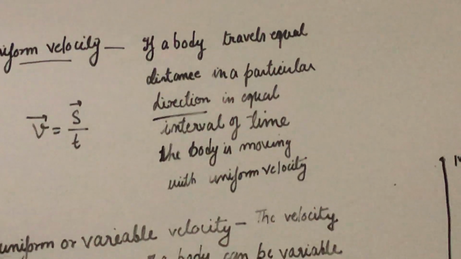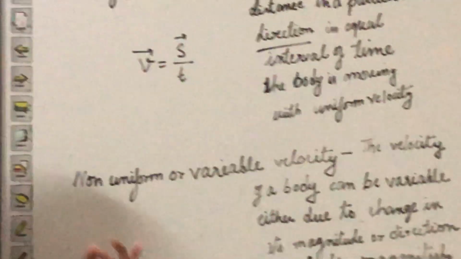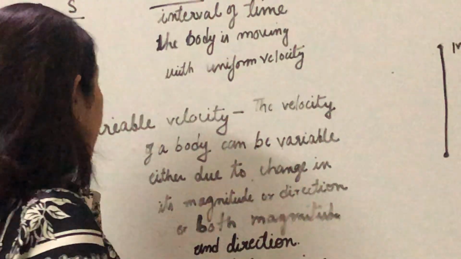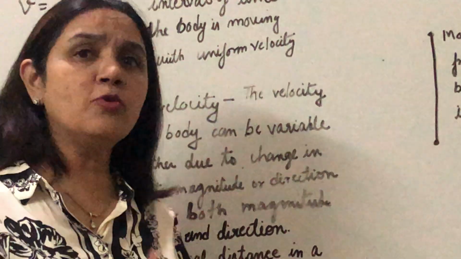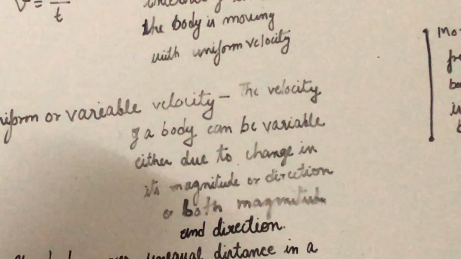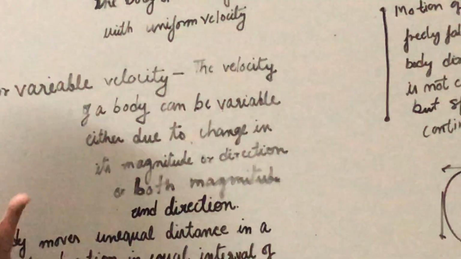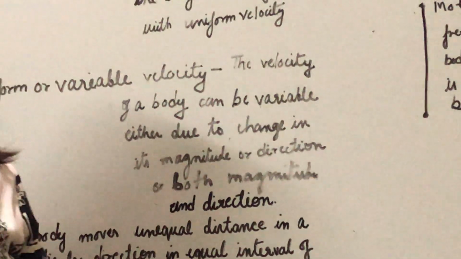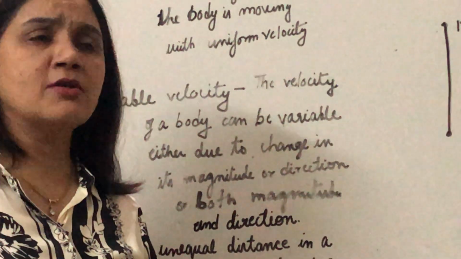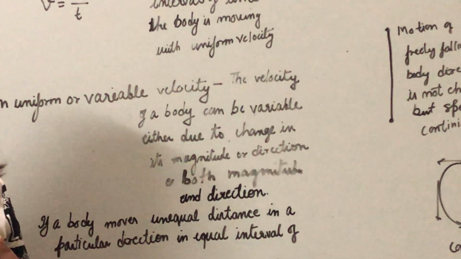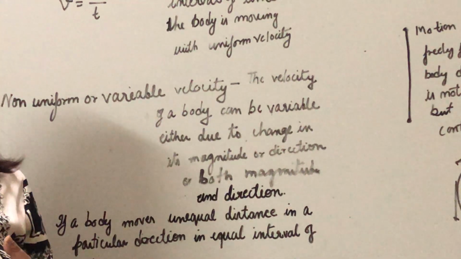Second thing, non-uniform or the variable velocity. It's very important. Non-uniform or the variable velocity means there are two key points here. First, the magnitude, and the second is the direction. In some cases, magnitude as well as the direction can change, but in some other cases, only the magnitude, or in other cases, only the direction will change.